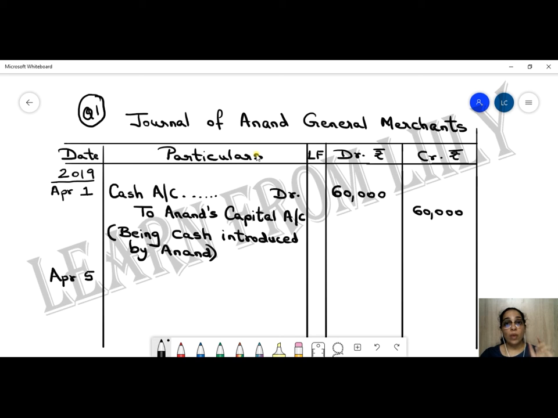But whenever in business we purchase goods, we don't use the word goods in our journal or ledger. We give it a name, purchase account. So here purchase account is equivalent to goods account. But I will not use the word goods. Instead I will use the word purchase. So my entry will be, I would have said goods account debit, but instead of goods what am I going to say? Purchase account debit.